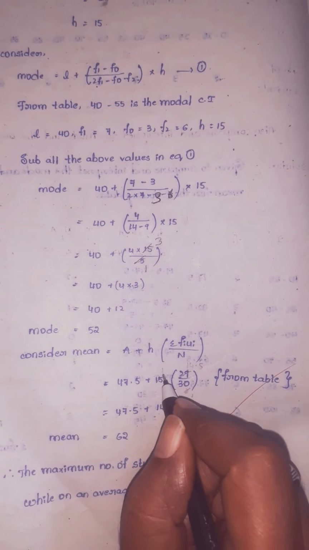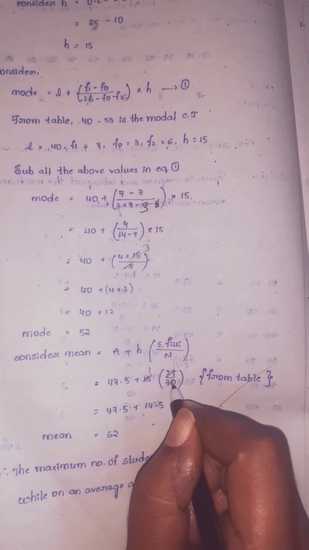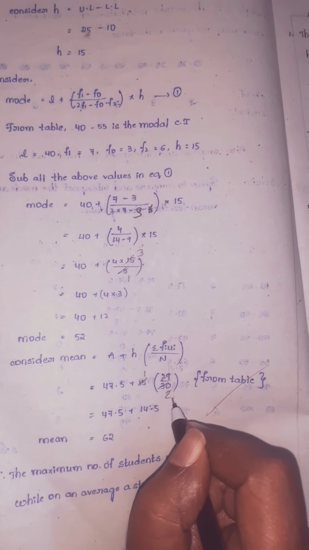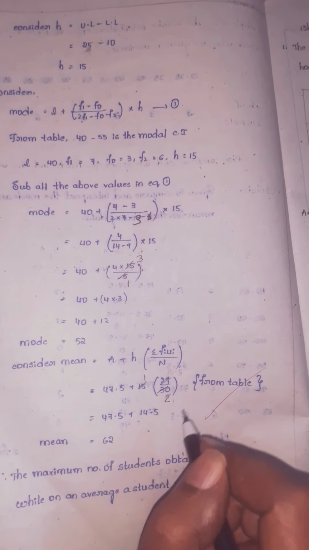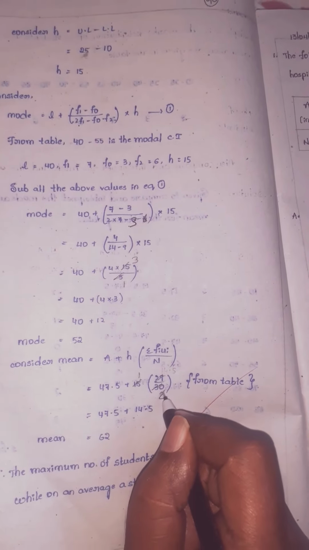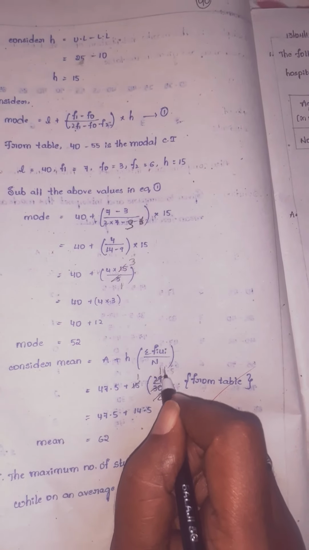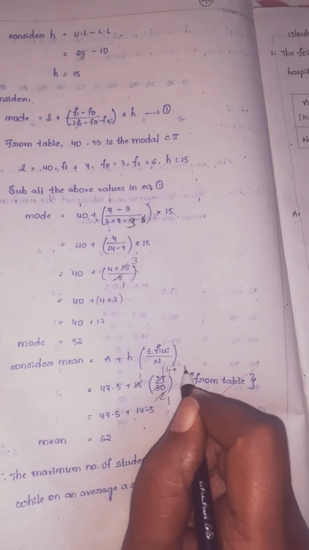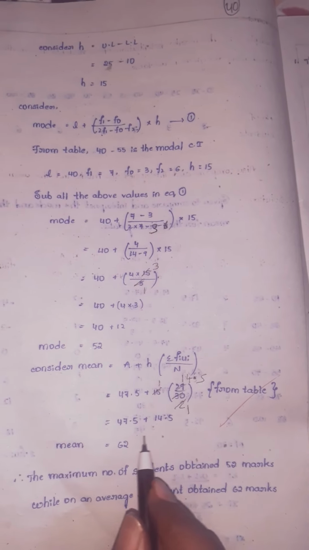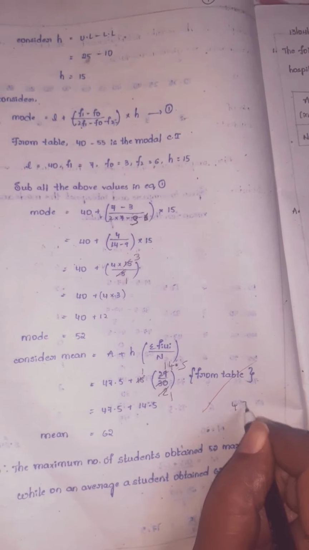So here do the cancellation, children. 15 ones are 15, 2 fifteens are 30. So what does it become, children? 29 by 2. So these you can do directly, children. 2 ones are 2, 2 fours are 8, next 2 fives are 10. So 47.5 plus 14.5, children.